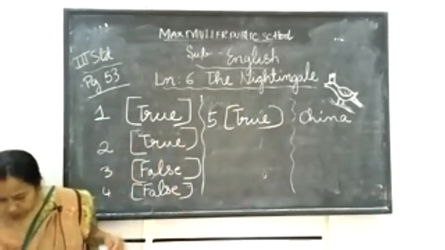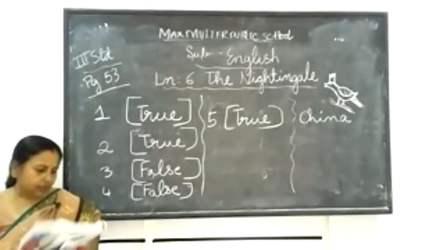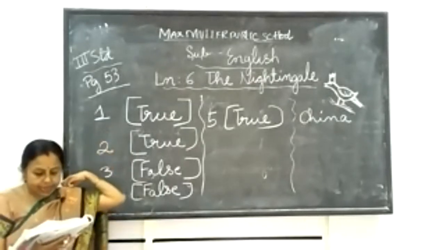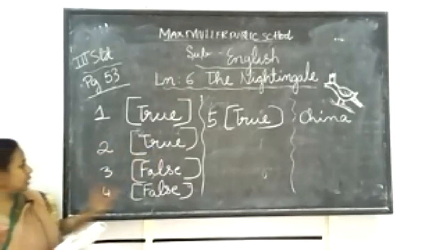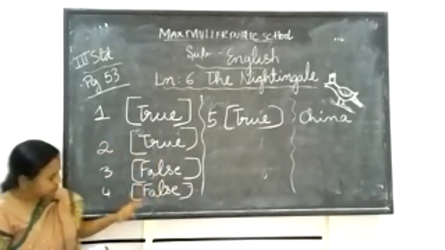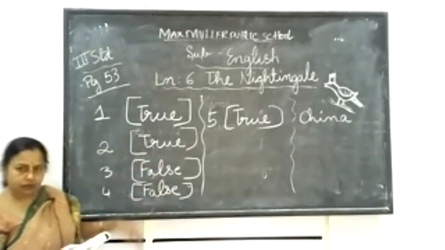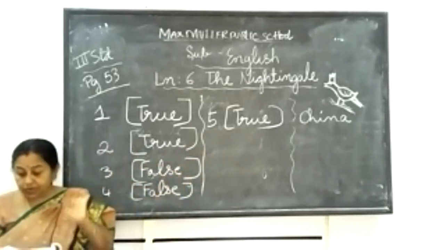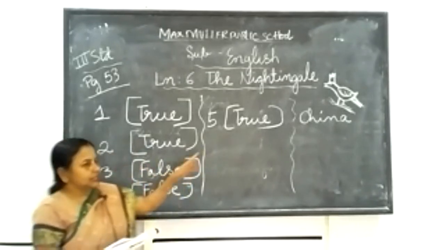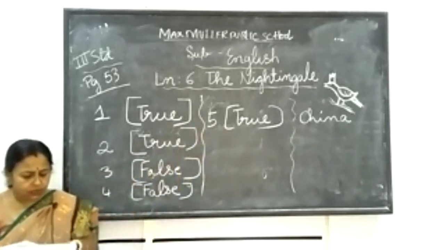Okay, so one more time I'll tell. First one, the nightingale was kept in a golden cage. Yes, that is true. Second one, it sang every day. Yes, that is true. The toy bird had a crown of gold. No, it was diamond. So it is false. Number 4, the emperor did not like the songs of the toy bird. False. He was liking. Fifth one, the emperor sat up in bed when he heard the nightingale's song. Yes, out of happiness, he sat up in the bed. So that is the fifth one. It is correct.